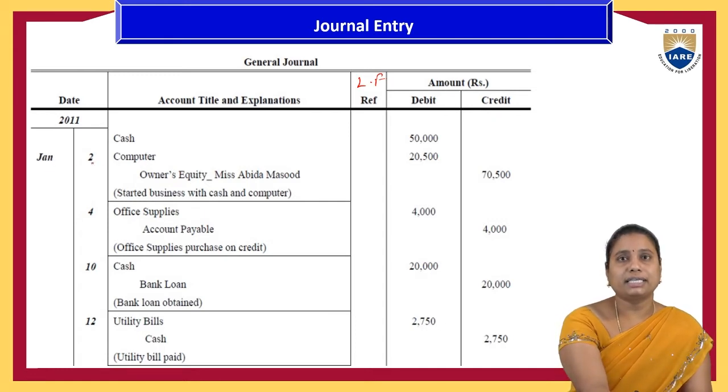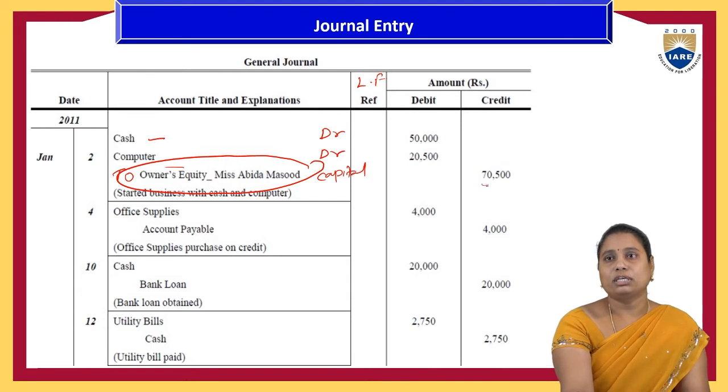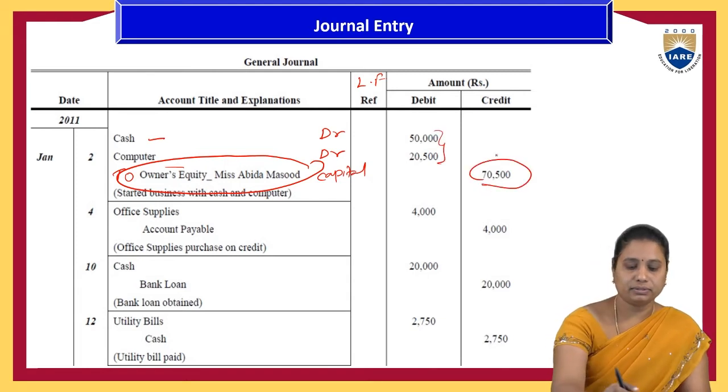So on January 2nd, cash 50,000 and computer 20,000. Here they have to mention it as a debit, and the credit to owner's equity of Ms. Abida Masood, or we can call it the capital account, total of 70,000. The debit balance should equal the credit balance.